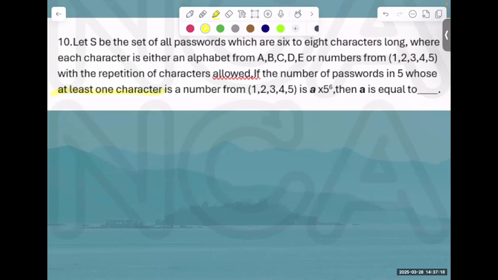If the number of passwords in S is alpha, whose at least one character is a number from this, then what is alpha equal to? First of all, at least one. One of the passwords has at least one character as a number. That's what he says.